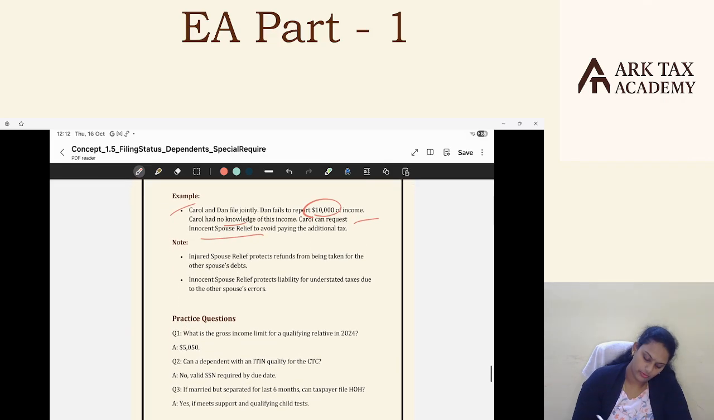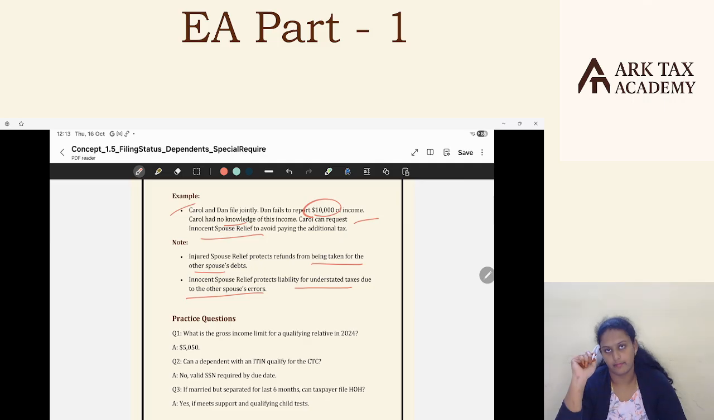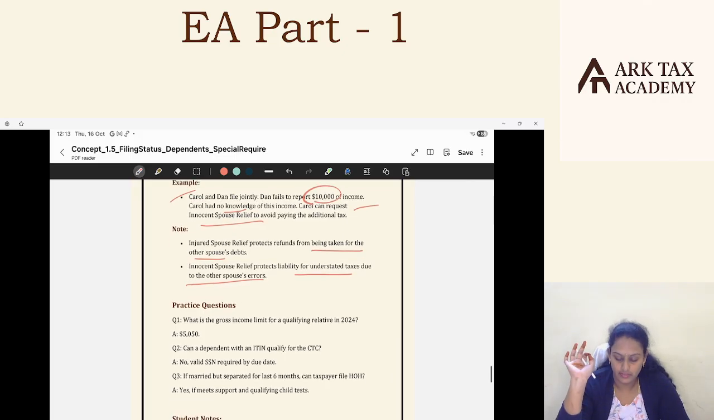On a small note, injured spouse relief protects the refund from being taken for the other spouse's debt. Innocent spouse relief protects from liability for understated taxes due to the other spouse's error. This is the difference between injured spouse and innocent spouse.